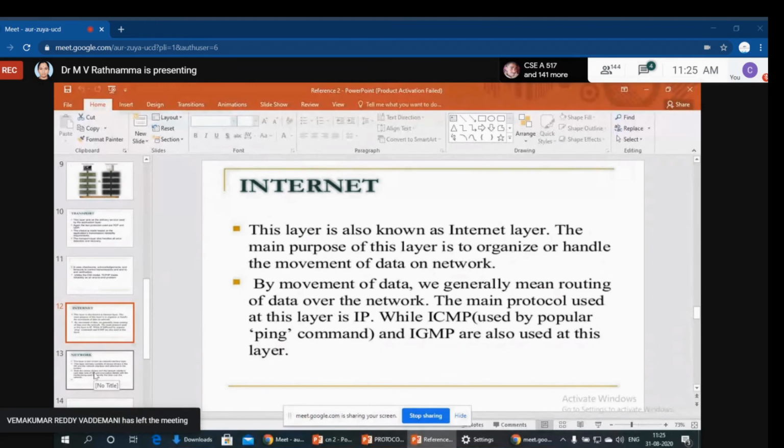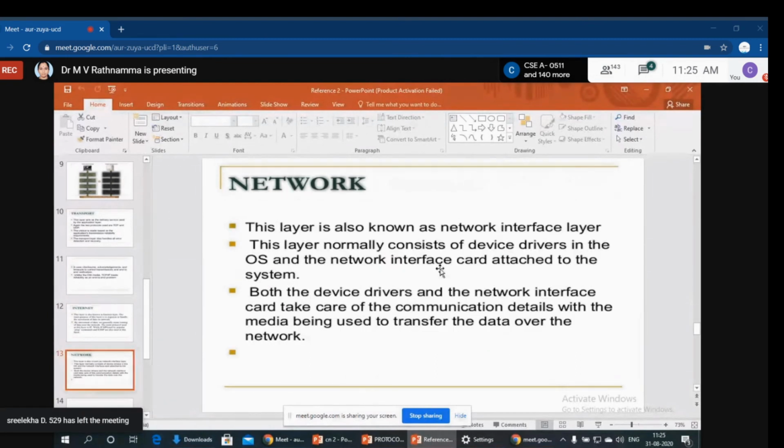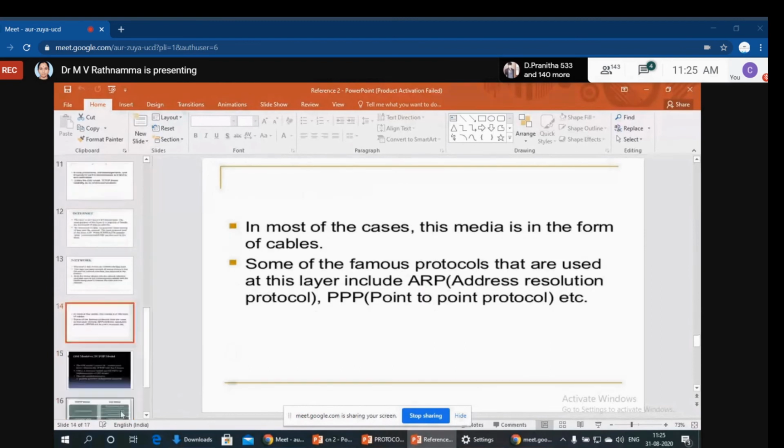Now coming to the next layer, it acts as an interface between transport and the data link layer, and communication deals with media through the transfer of data over the network. In most cases, this is in the form of cables.